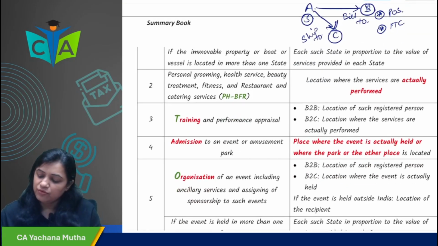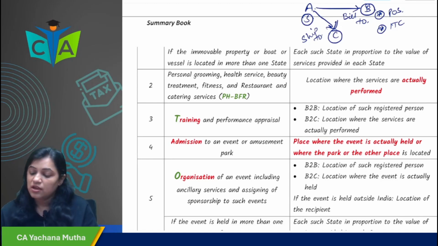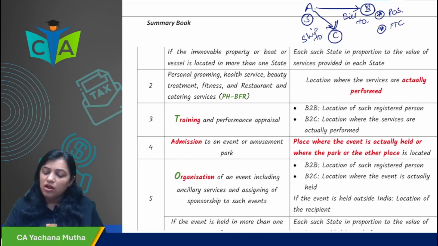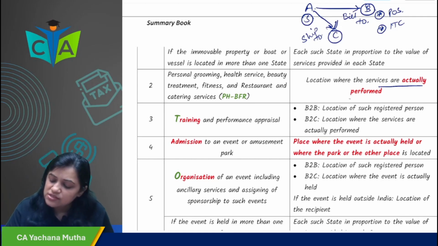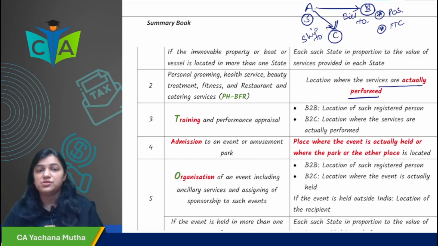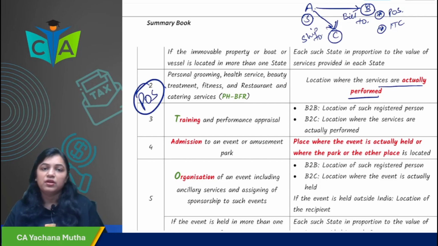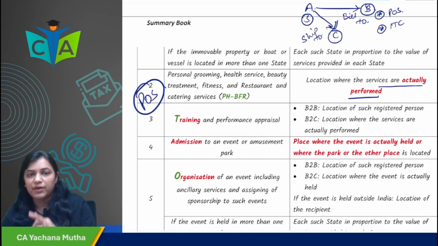Next. Phone buffering cases. You remember phone buffering was the memory technique. PHBFR: personal grooming, health services, beauty treatment, fitness and restaurant catering services. What is the place of supply in all these cases? Location where the services are actually performed. Wherever the services are actually performed would be the place of supply.